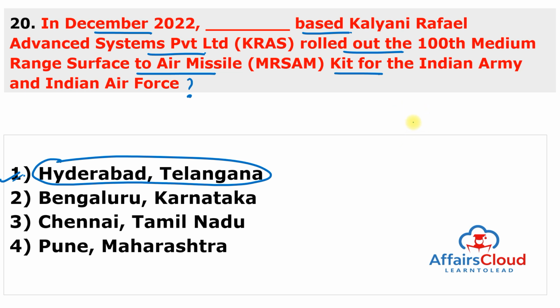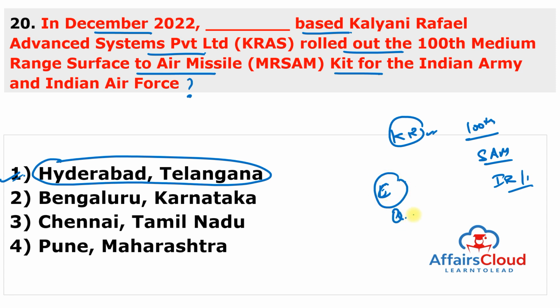So Hyderabad, Telangana-based Indo-Israeli joint venture Kalyani Rafael Advanced System Private Limited rolled out the 100th medium-range surface-to-air missile kit for delivery to the Indian Army and the Indian Air Force. And this medium-range surface-to-air missile is an advanced network-centric combat, high-response, quick reaction, vertically launched supersonic missile designed to neutralize enemy aerial threats like missiles, aircraft, guided bombs, helicopters, and it has a 70 km range.